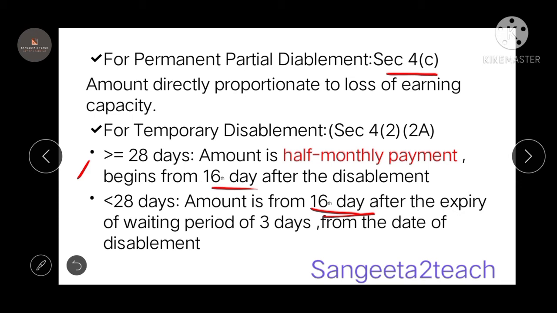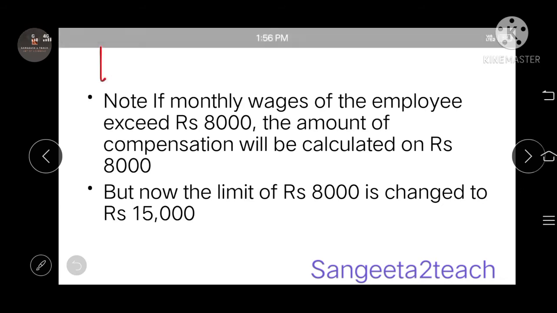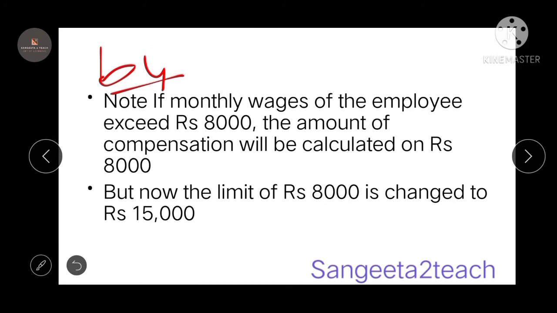Note, if the monthly wage of an employee exceeds 8,000, the amount of compensation will be calculated on 8,000. This was before. But now the limit of 8,000 is changed to 15,000. If the monthly wage is greater than 15,000, you're going to consider only 15,000 as the wage ceiling. Remember this point. It is very, very important.